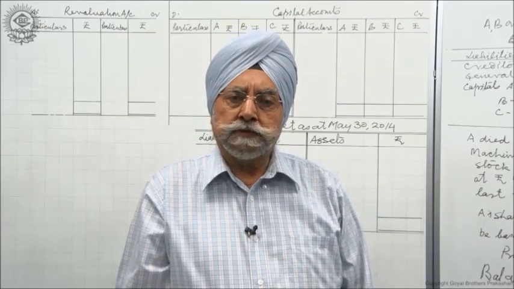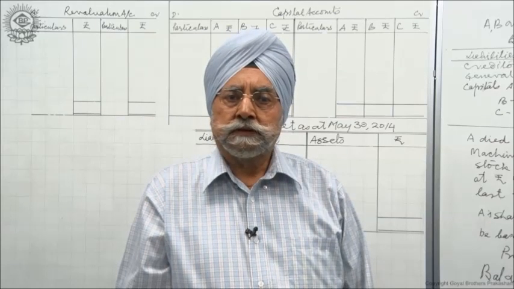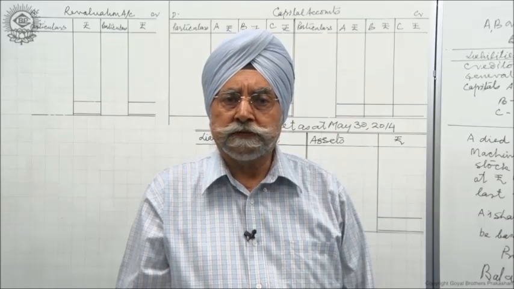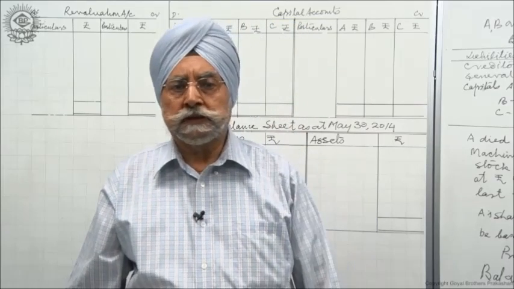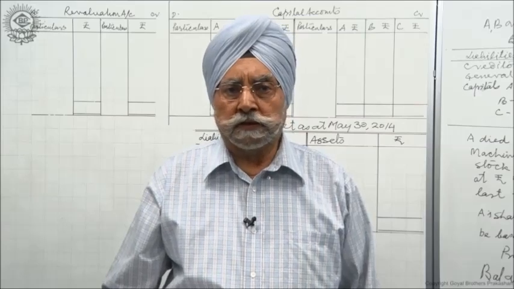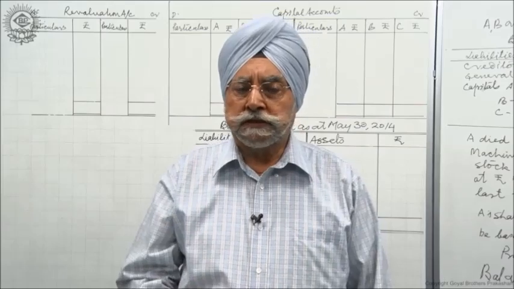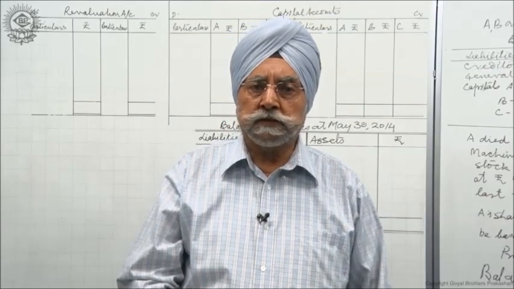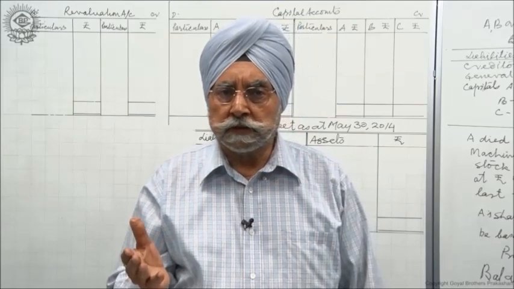in which one of the partners dies on 30th of May. Now 30th of May comes 2 months after the closing of the year, or the partner dies on 30th of June, which comes 3 months after the closing of the year, or the partner dies on 30th of September, which comes 6 months after the closing of the year.